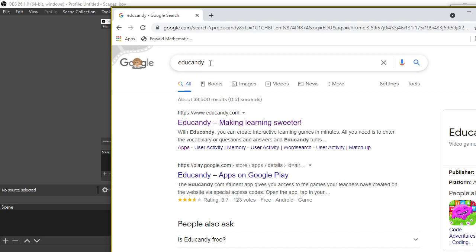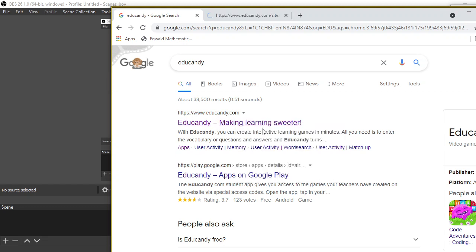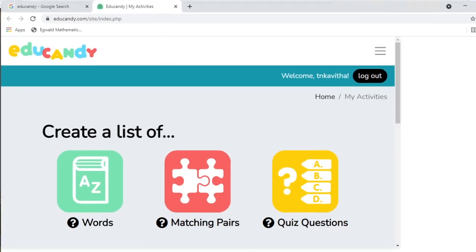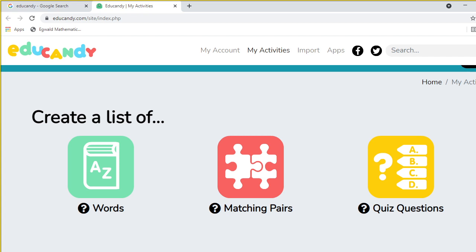Just type EduCandy in Google. Educandy, making learning sweeter. Sweeter means it uses some candies. Okay, so the Educandy website is open, and now you are in the Educandy website. This makes a sweetest learning for the children.